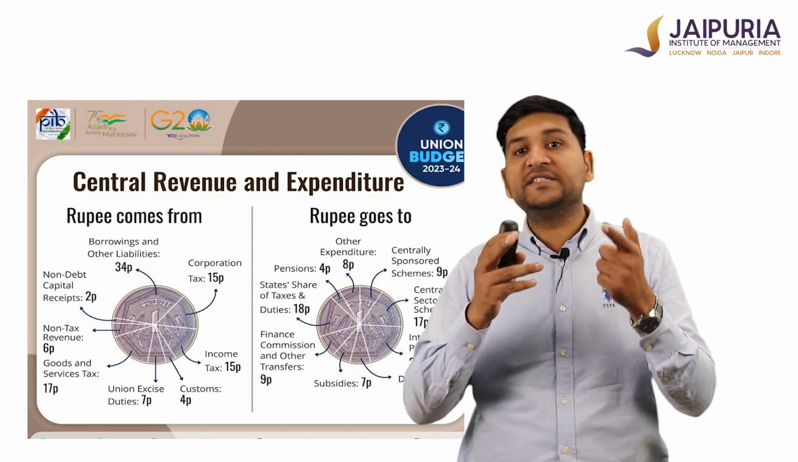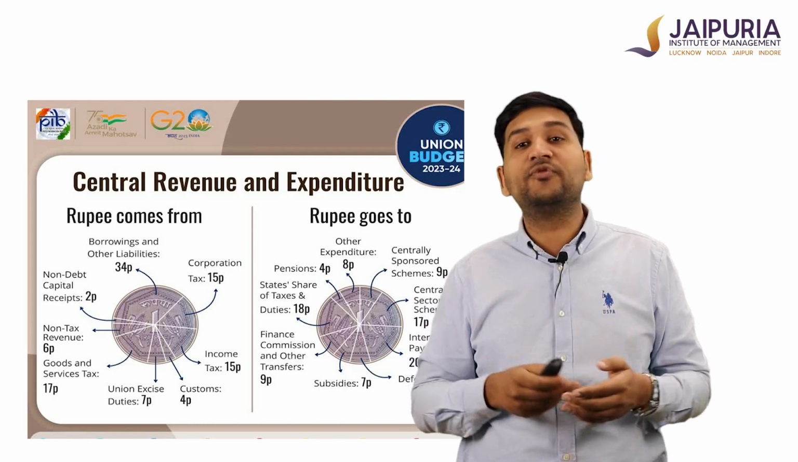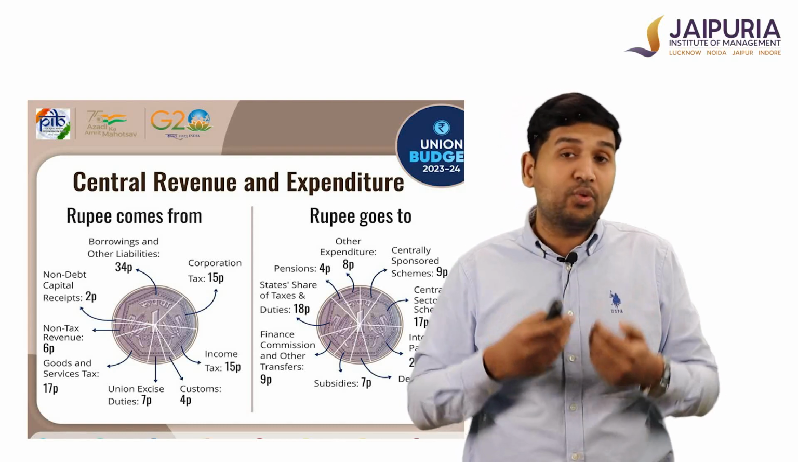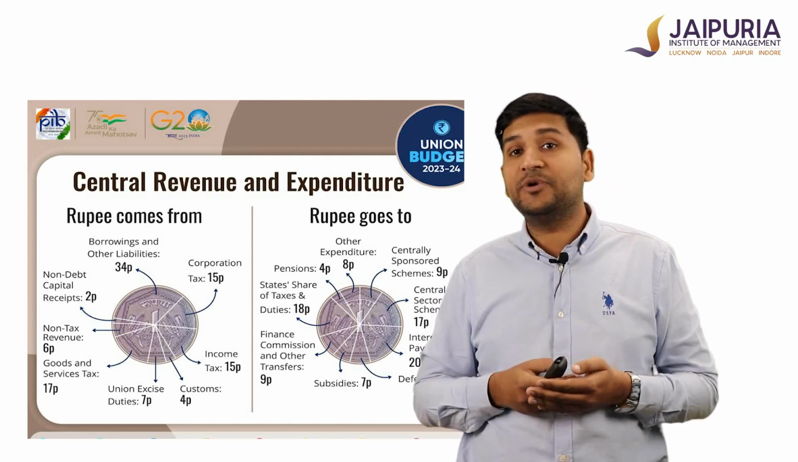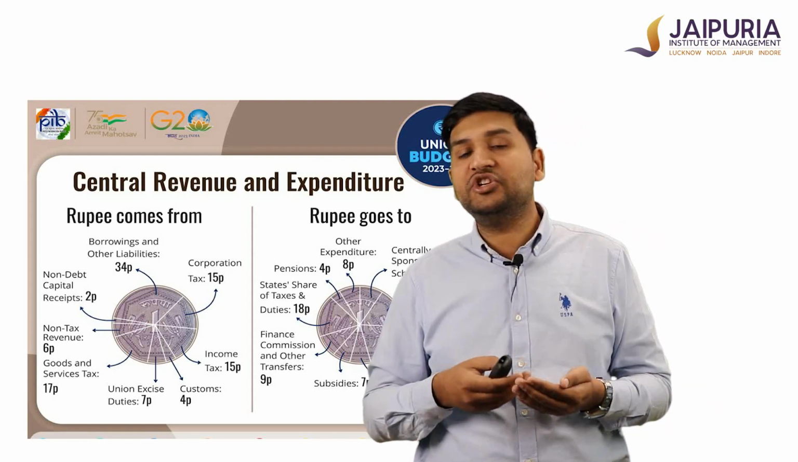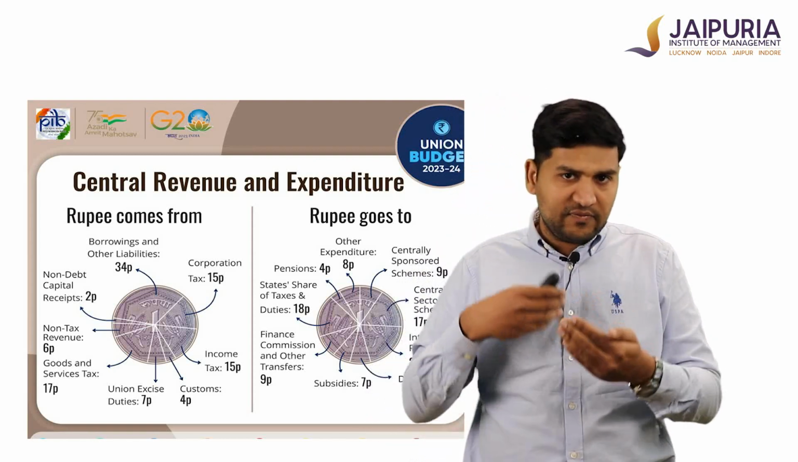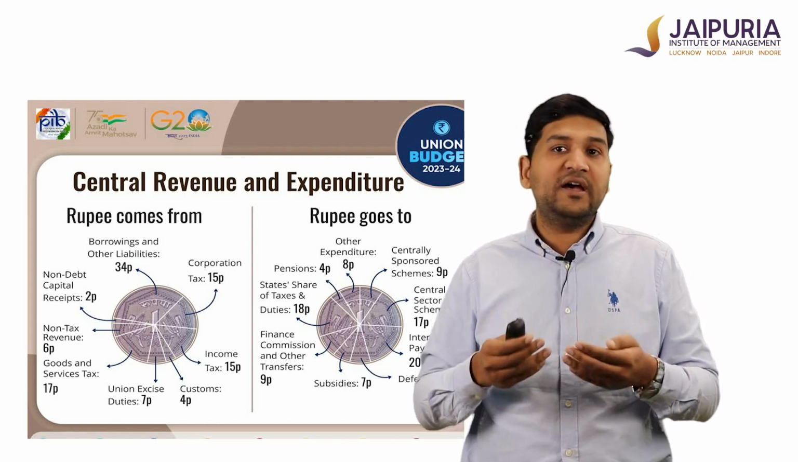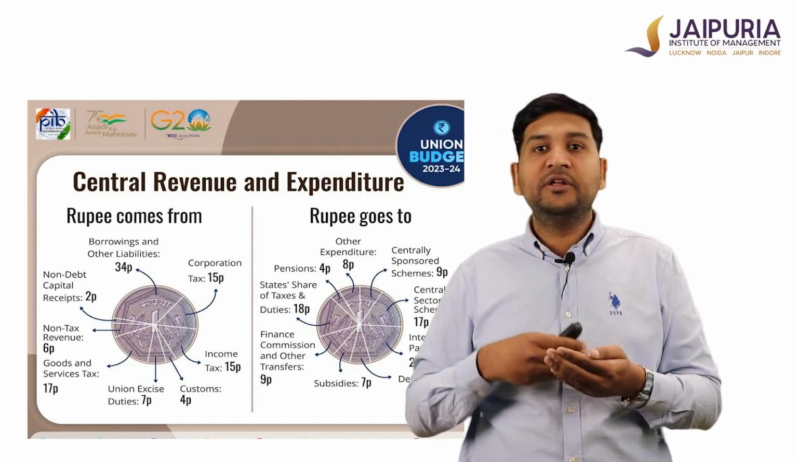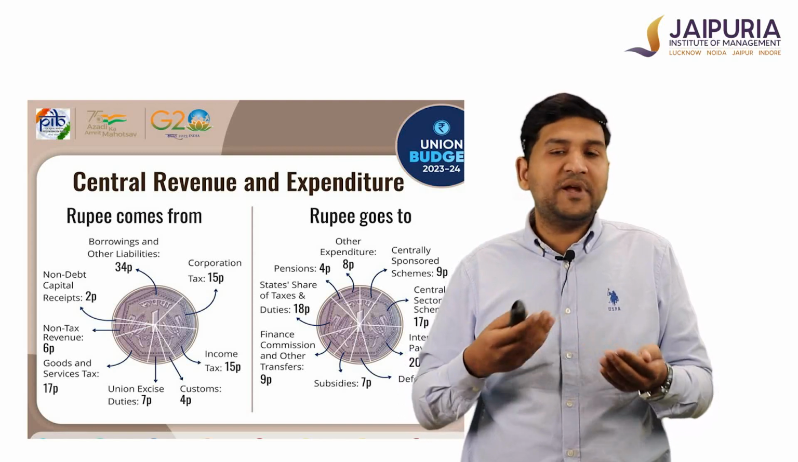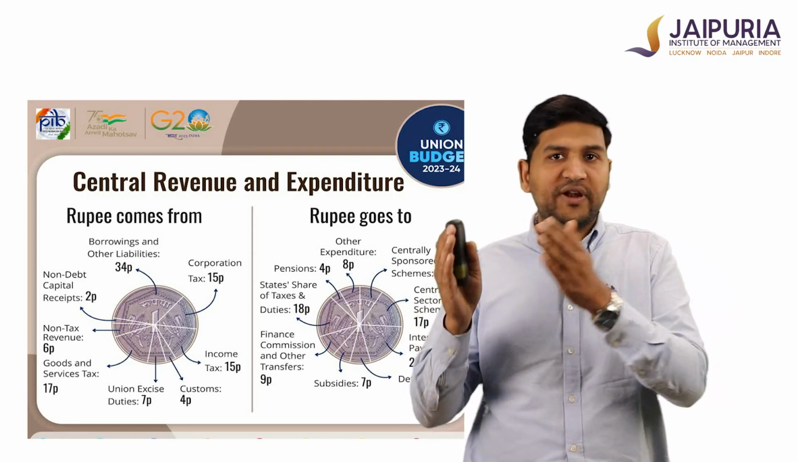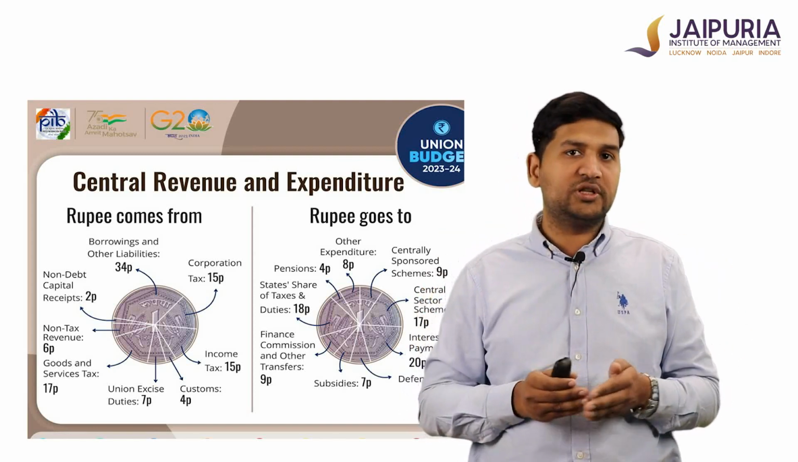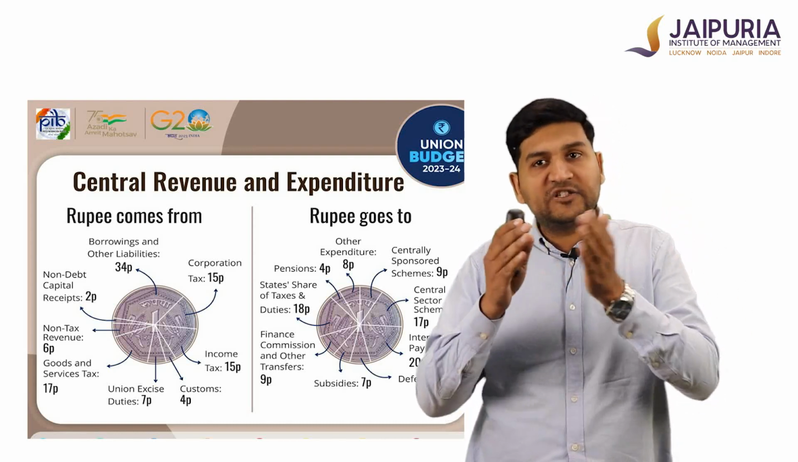Then we have defense and subsidies. These are not fruitful expenditure, but they are required for our security purpose. Then we have the Finance Commission, that is 9%. We generally include state devolution in that. Then we have state share in taxes and duties and pensions. So these are the sources of revenue and expenditure, that is receipts and expenditure.